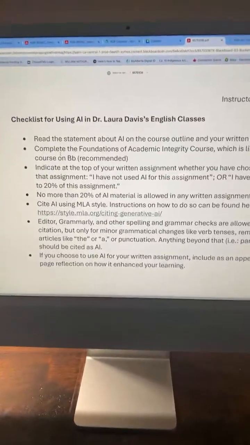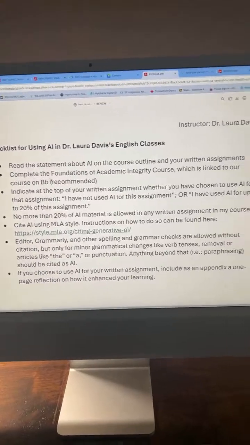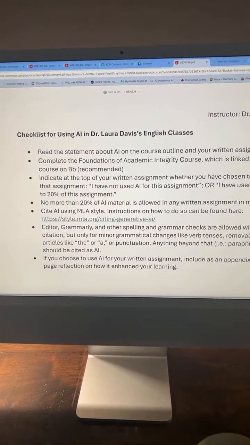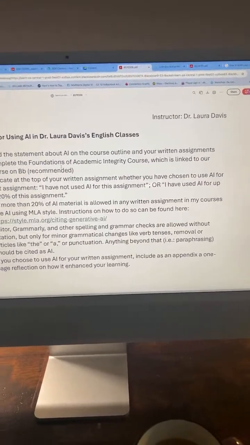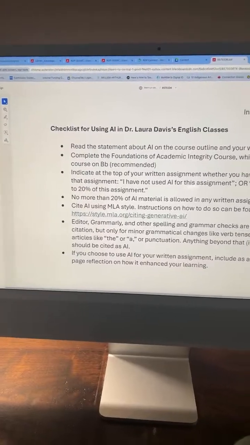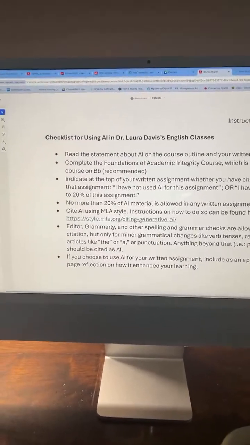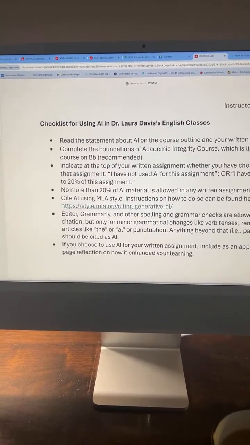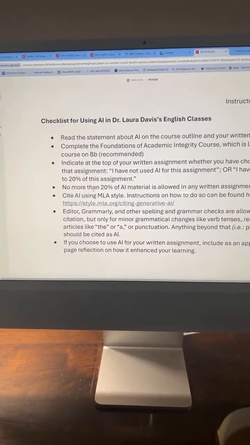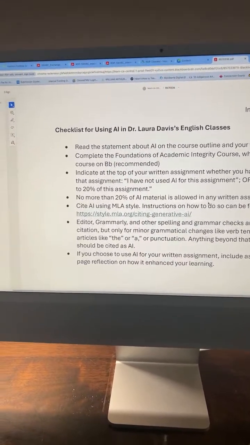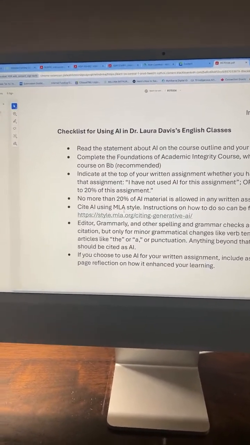You want to read the statement about AI on the course outline and your written assignments. Complete the Foundations of Academic Integrity course, which is linked to our course in Blackboard. That will give you a bonus mark in the class. Indicate at the top of your written assignment whether you've chosen to use AI for that assignment or not. And no more than 20% of AI materials allowed in any written assignment in my courses.